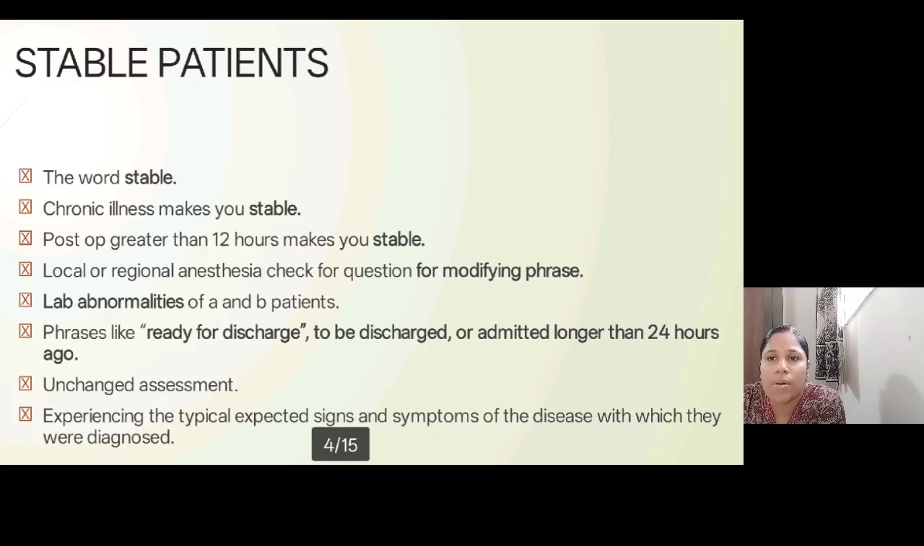When coming to stable patients, what are the things we need to emphasize more? We should look for the word stable mentioned in the question. The chronic illness makes you always stable. If the question or the option says the patient is stable, we need to eliminate that particular option. And a post-operative patient who is more than 12 hours out of the post-operative period is out of danger, and this type of patient is considered stable.